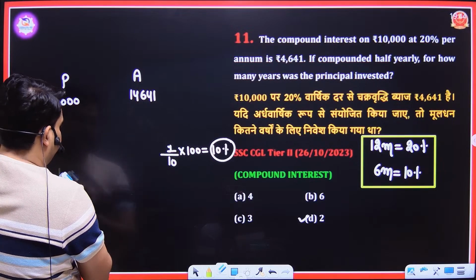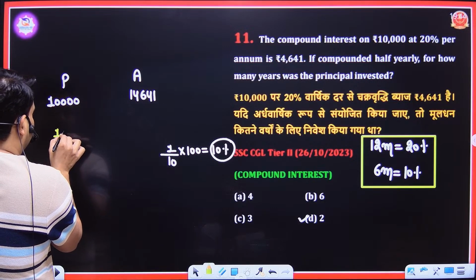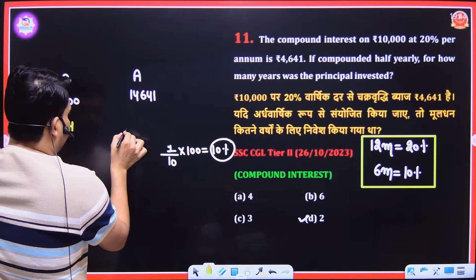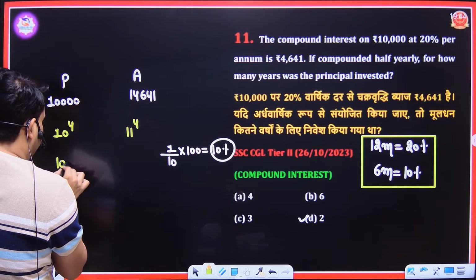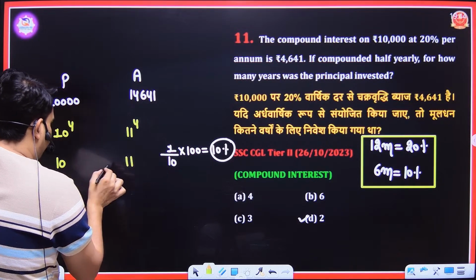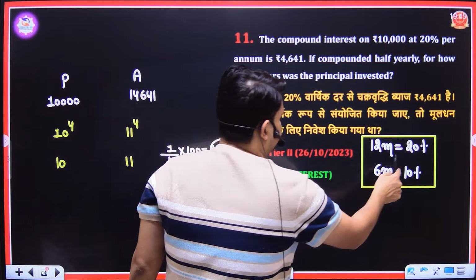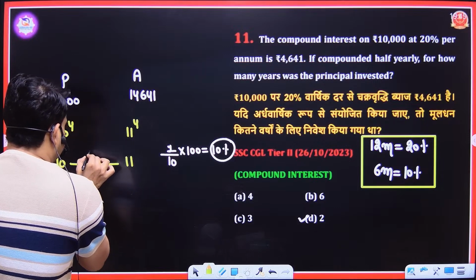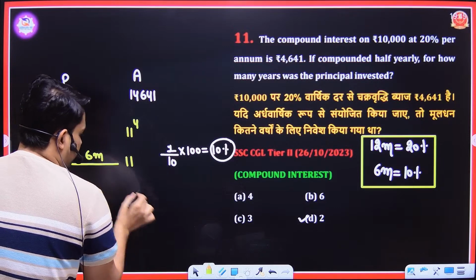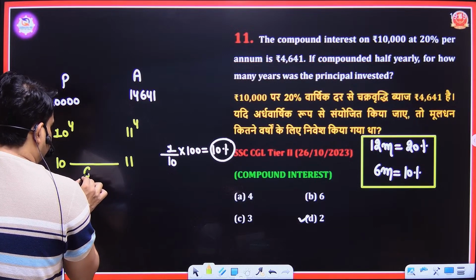See, what we have here? This one is nothing but 10 to the power 4. This one is nothing but 11 to the power 4. If you remove the fourth power, then you have 10 to 11. You will find out what the interest rate is here. It is 10%, and 10% is for 6 months. It means in 6 months your rupees 10 become 11.